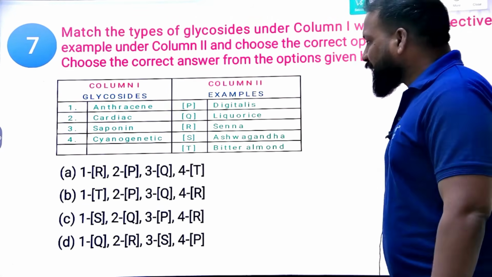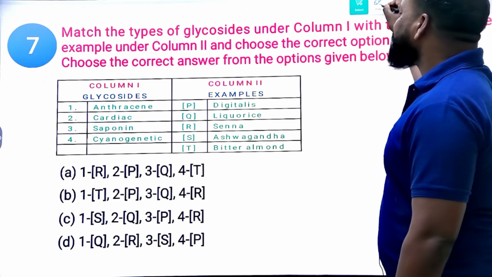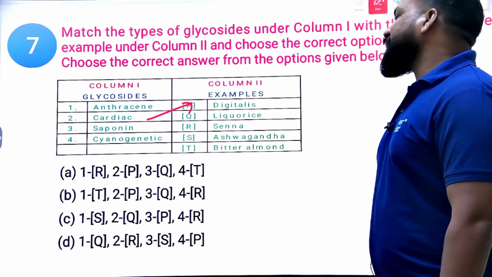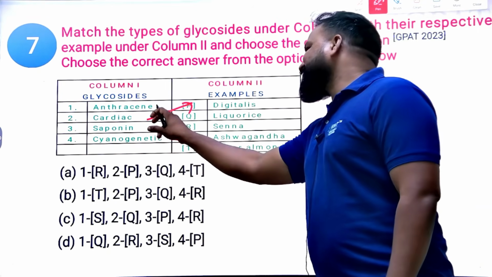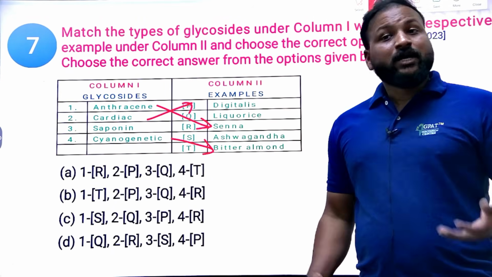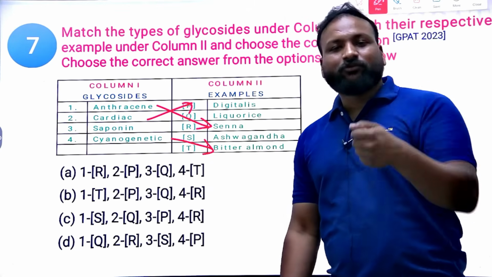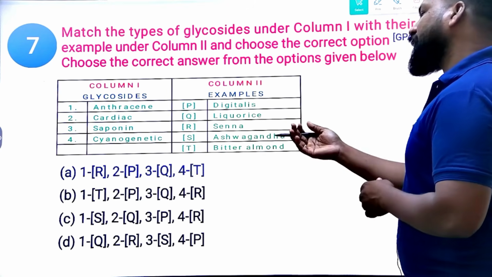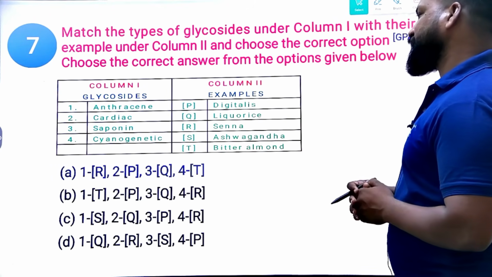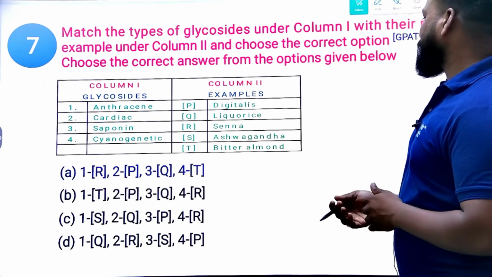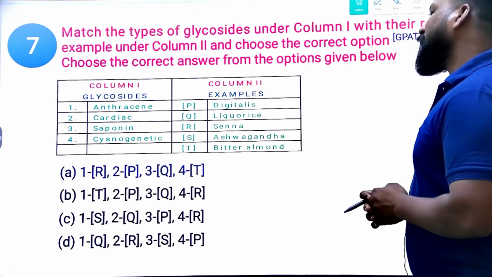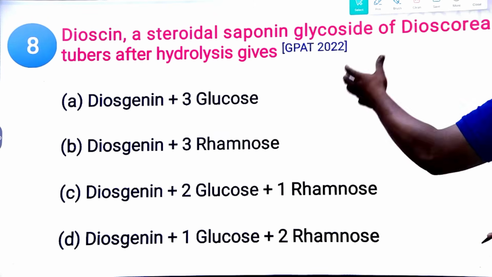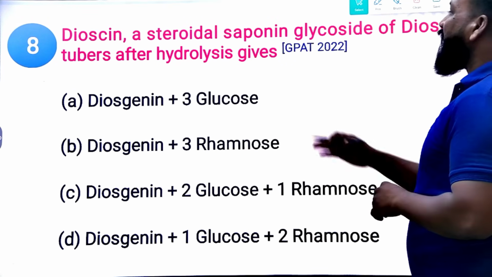So tell me, which one is the cardiac glycoside? We know already: Digitalis. Cyanogenetic is obviously bitter almond. Anthracene is Senna. With this you can conclude. So firstly look for the options that you know, thereby you'll get the right answer. The right answer will be A: 1-R, anthracene glycoside is Senna; 2-P, cardiac glycoside is Digitalis; 3-Q, Liquorice; and cyanogenetic is T. Next question: Dioscorea, a steroidal saponin glycoside from tubers, after hydrolysis. Simple.